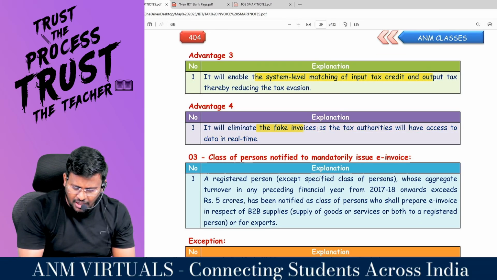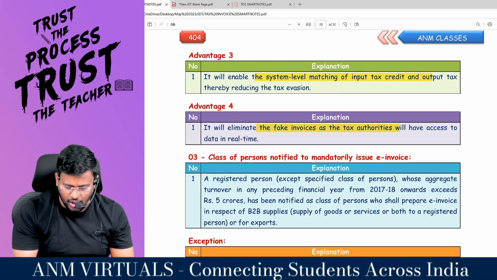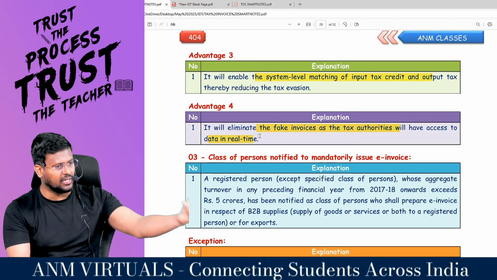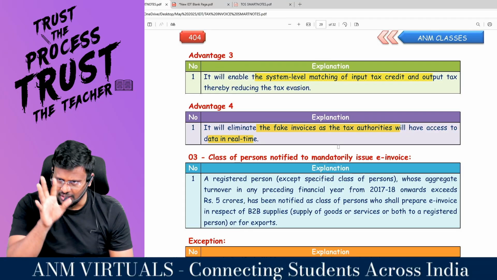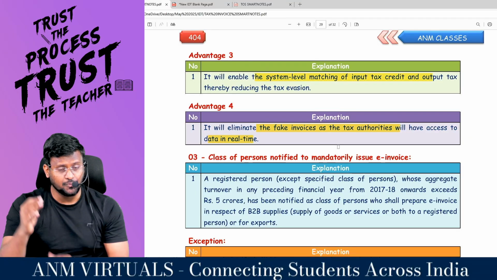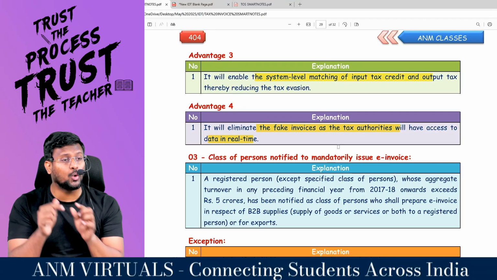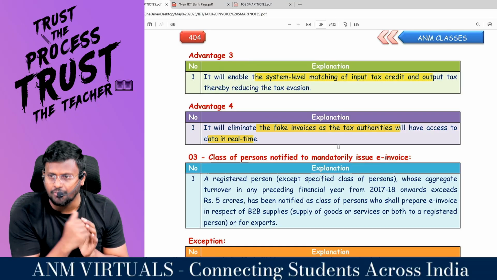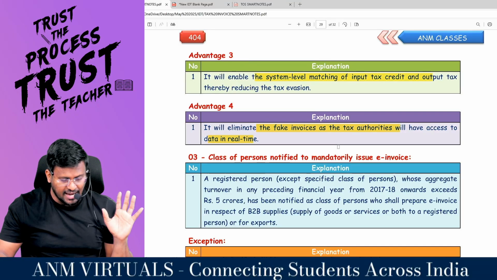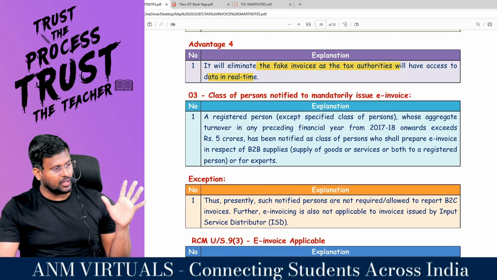It will eliminate fake invoices, as the tax authority will have access to data in what time? Real time. You can't supply without an invoice, and you can't raise an invoice without supply. Because once you make the invoice, you have to upload it. You have to register it in the IRP. It will generate the IRN. Comfortable. So fake invoices can be eliminated. Are you all really with me?